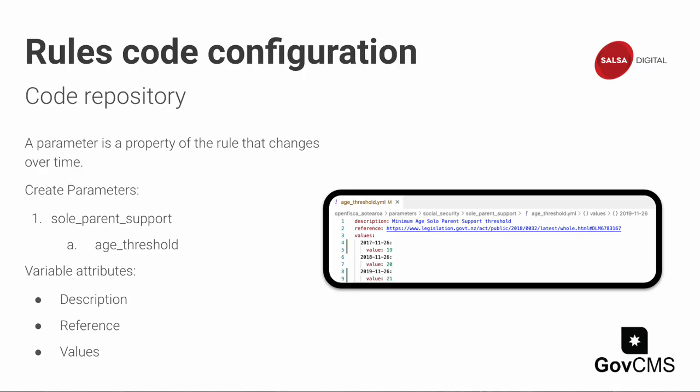The next step is to define parameters. The parameters have a description, reference, and values. The important thing to note here is that values is an array, and the key to the array is a date value. This is really important because using this, we can actually define the parameter value for a different period. The period can be date, week, year, and so on based on the requirement. In this case, it is date.